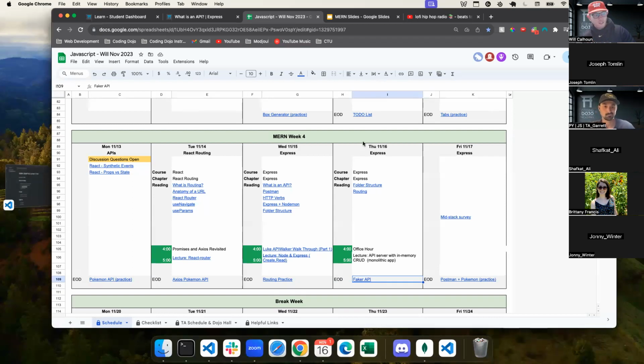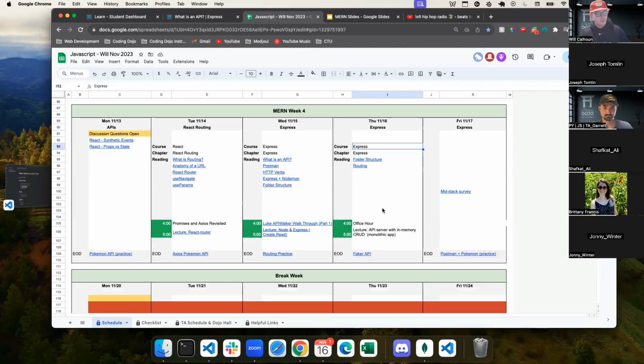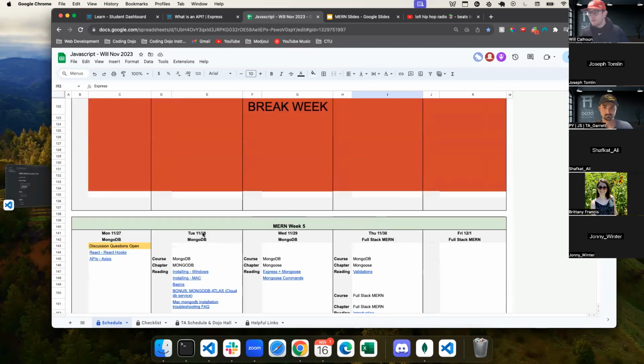So what I like to do is, on the second day of Express, we haven't gone over update and delete, and that's intentional because really doing update and delete on something that is not with a database does not make sense. You're never going to do that. That'd be just silly for me to teach you and then turn around and teach you a totally different way. So what we've already talked about is folder structure and routing. We've already done all of this. So what we're going to do is introduce MongoDB and Mongoose today. And then after, which means week 5, we're going to start actually building our full stack stuff.